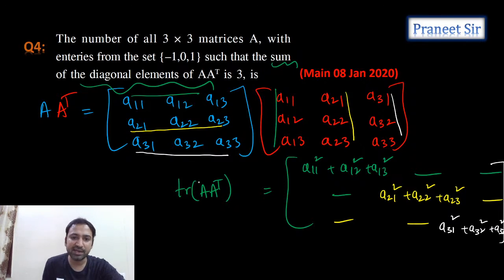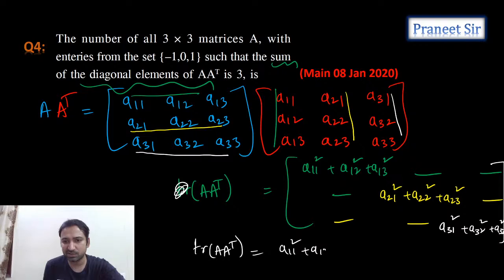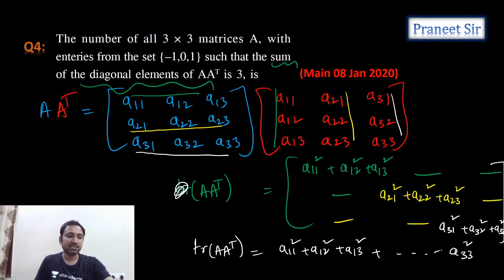Sum of all this we need, guys. So this is A into A transpose, but actually we need the trace of A into A transpose, that is the sum of the diagonal elements. What is it? This is nothing but A11 square plus A12 square plus A13 square, all this, sum of the squares of the elements till A33 square. Sum of the squares of the elements we need. Correct? So sum of the squares of the elements, how much did he give?